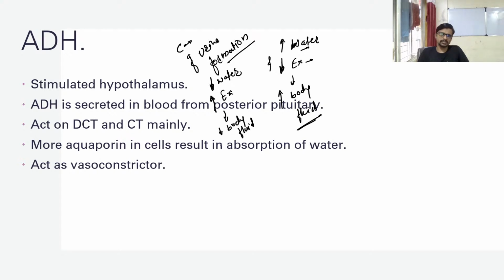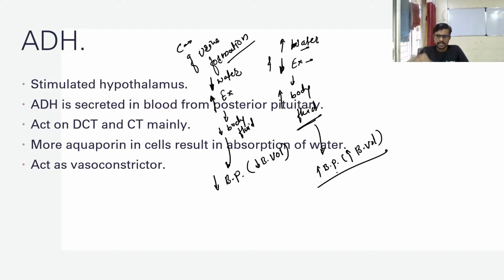Body fluid means your blood. So it results in low blood pressure because there is low blood volume, and in the first condition, more blood pressure because of more blood volume. So in these two conditions, the rate of urine formation is changed.